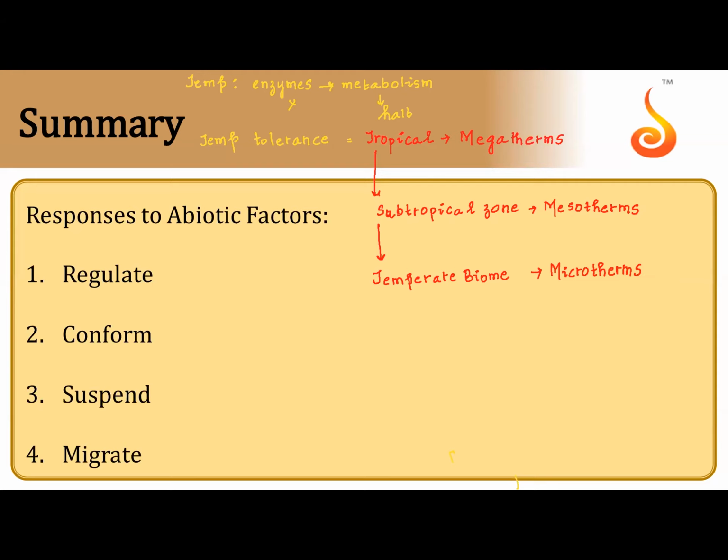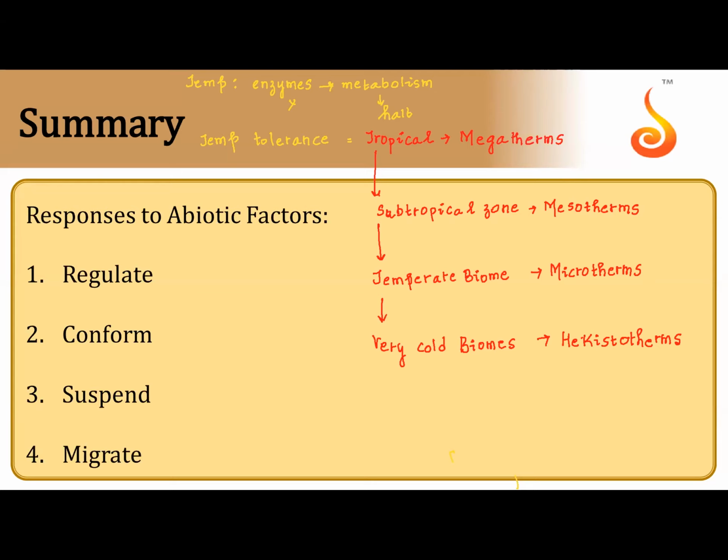And those who live in tundra and poles, which are very cold biomes, poles are permanently frozen, those organisms are called hekistotherms. Hekisto means very cold or very low temperature. Hekistotherms. This is with reference to the temperature tolerance of an organism in its biome.